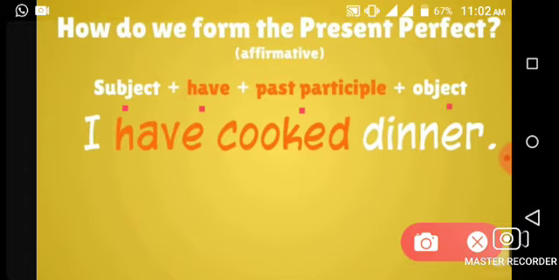After that you have object. Object means the thing on which the work is done. After that you have, for example, I have cooked dinner. So this is the complete sentence of present perfect tense.